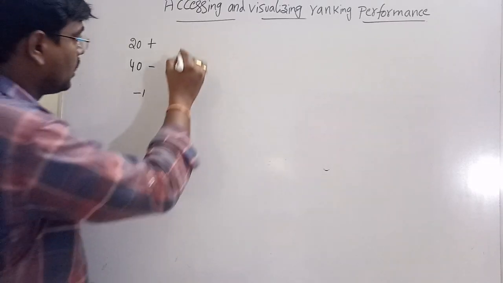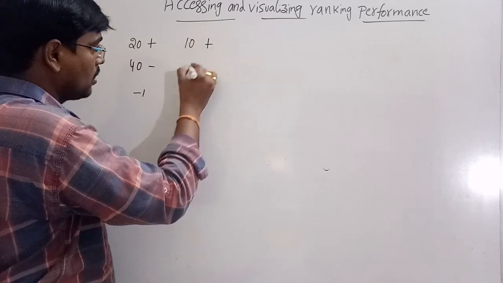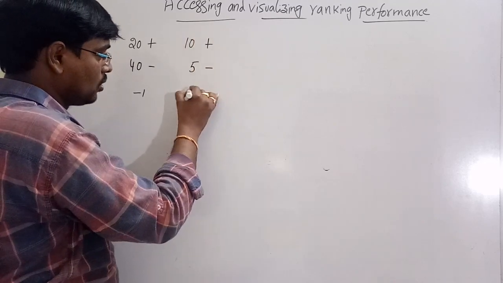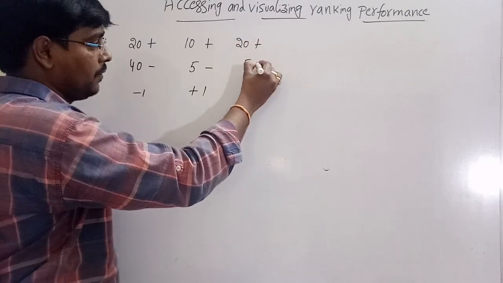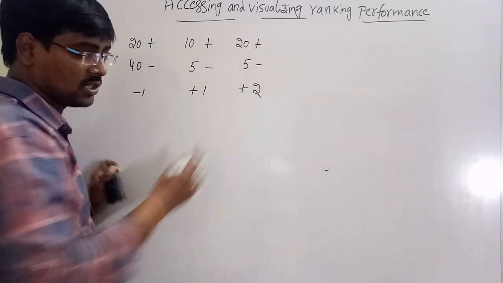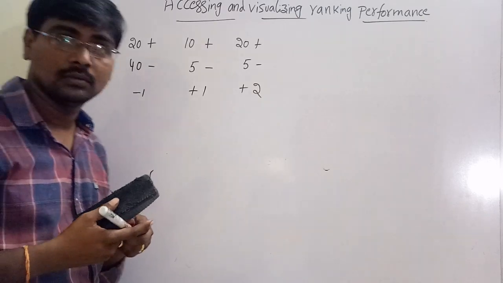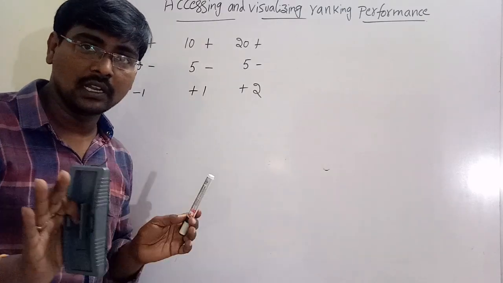Next one is 10 positives, 5 negatives. The score is +1. Then 20 positives and 5 negatives, the score is +2.